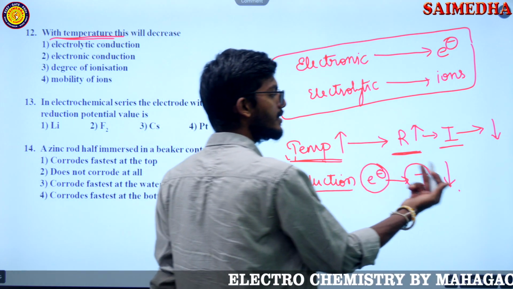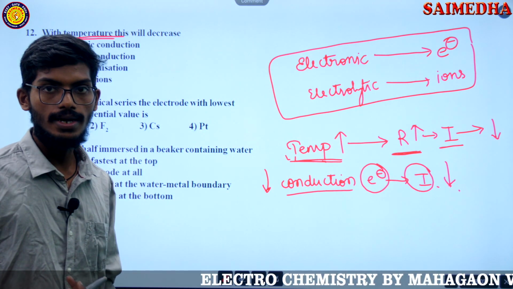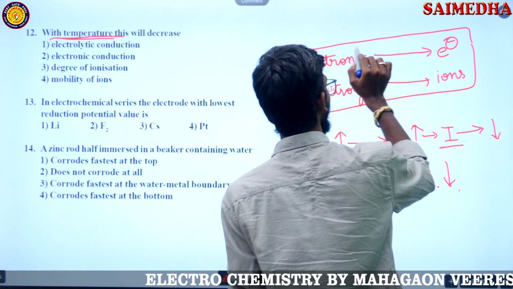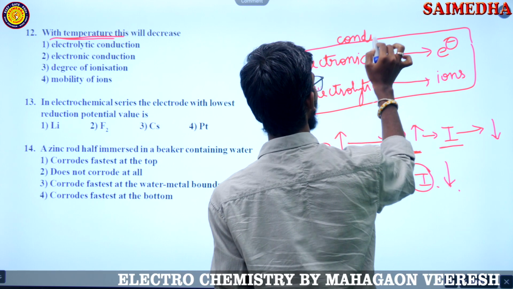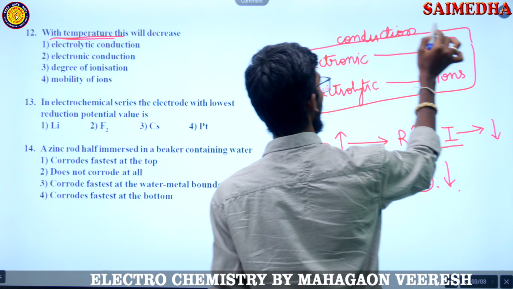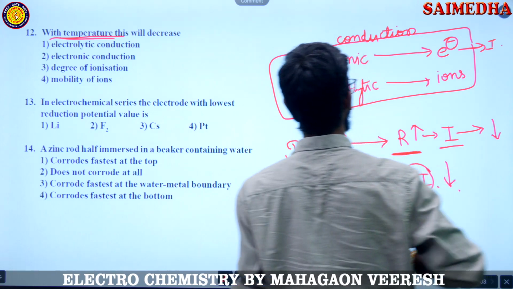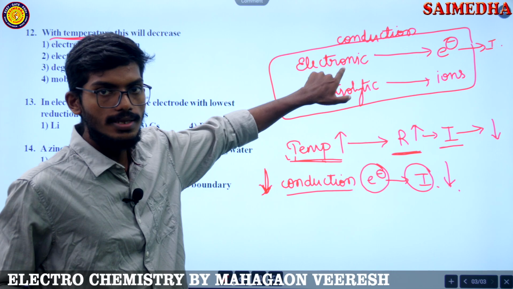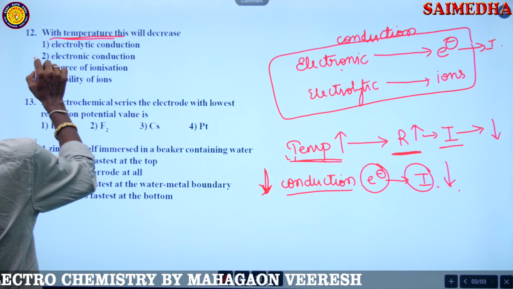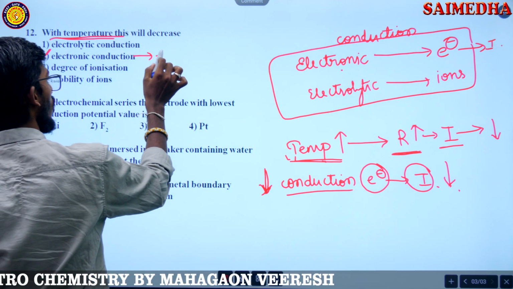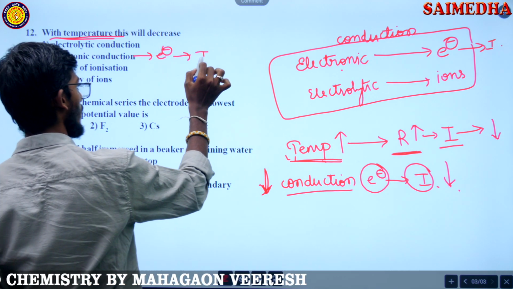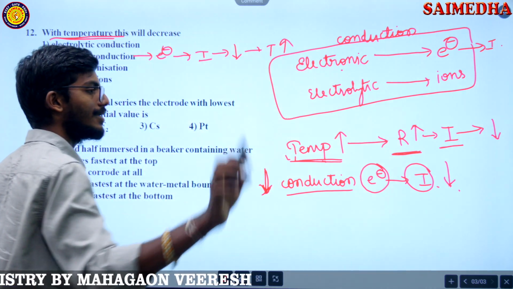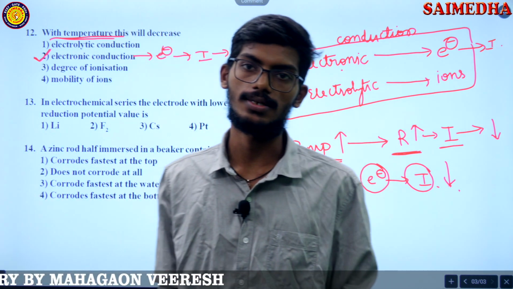So when current is decreasing, what is decreased? Conduction is decreased, because electronic conduction is due to electrons. Electrons is nothing but current. So directly we can say electronic conduction is due to flow of electrons. Flow of electrons is nothing but current. So current gets decreased when temperature is increased. That's it. Very simple. Within one statement we can find the answer.